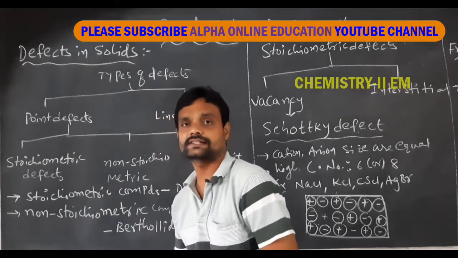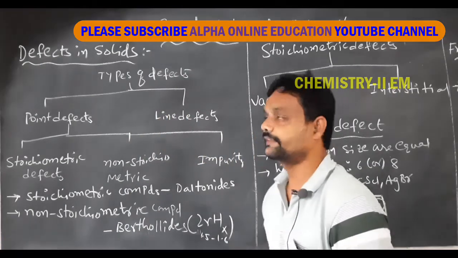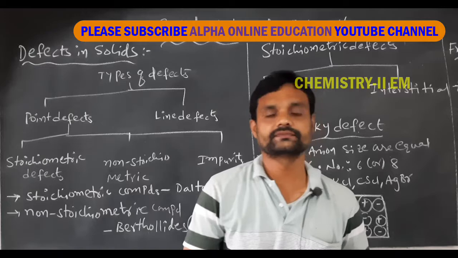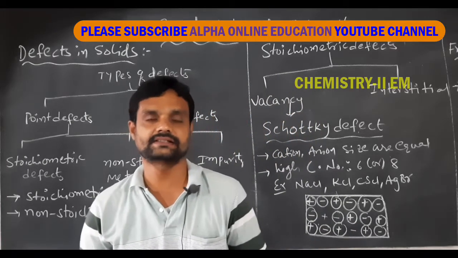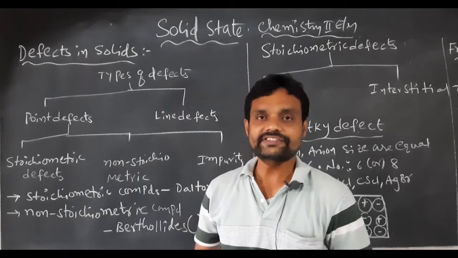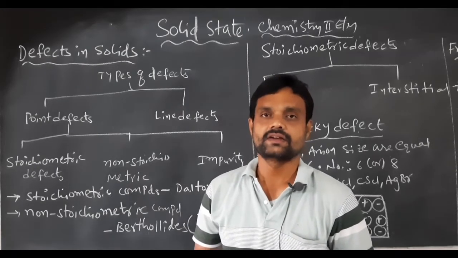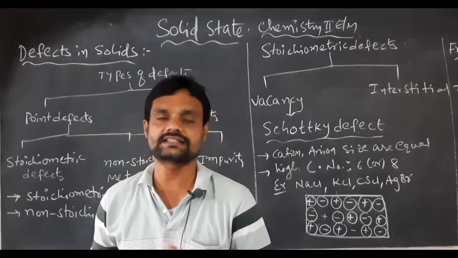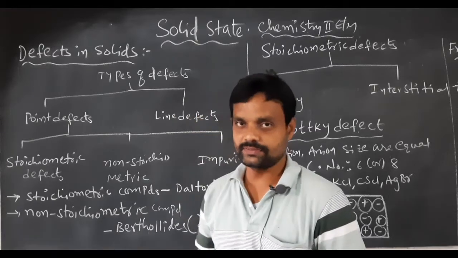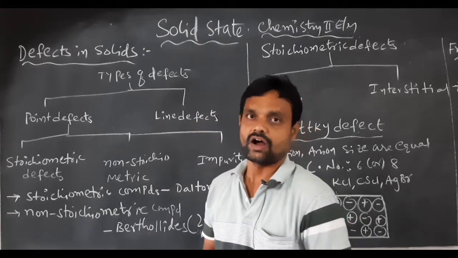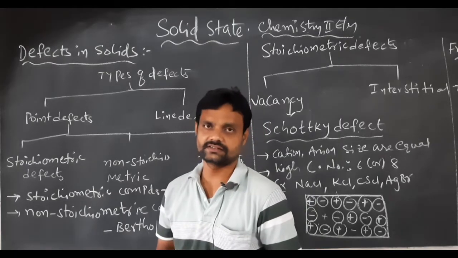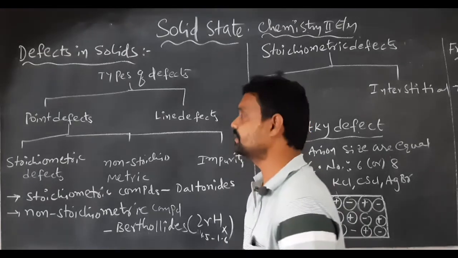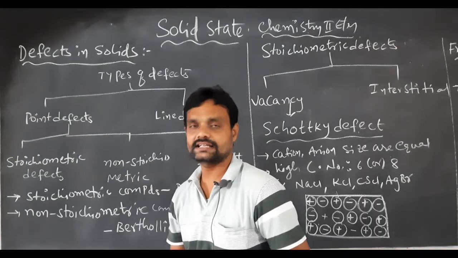Now, in solid state chemistry, we are going to discuss the defects in solids. For example, in crystal solids, the atoms, which are nothing but spheres or ions, are efficiently packed. When they are efficiently packed, some defects arise in the crystal solids. What types of defects arise in crystal solids, and how do they arise? So now we are discussing the defects in crystal solids. Our topic is defects in solids.